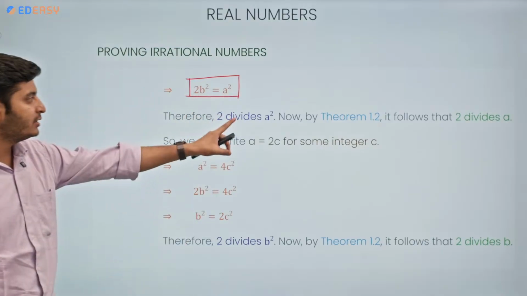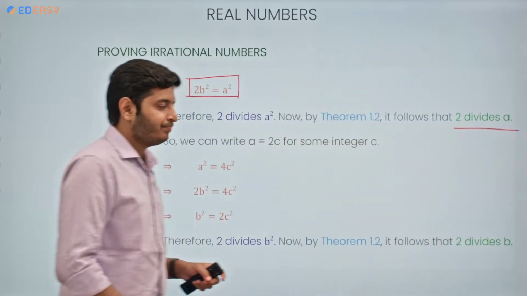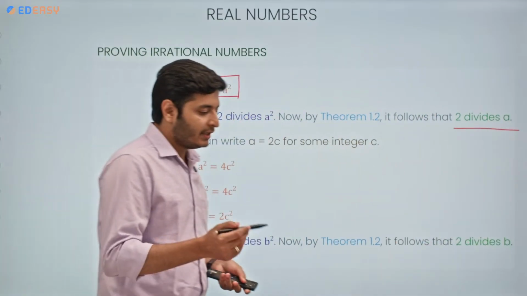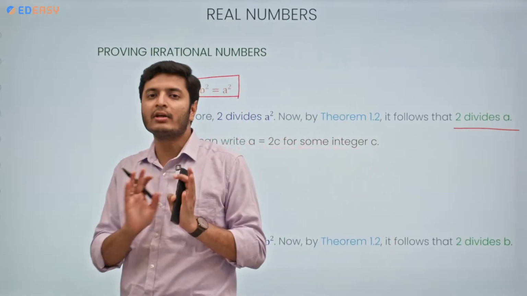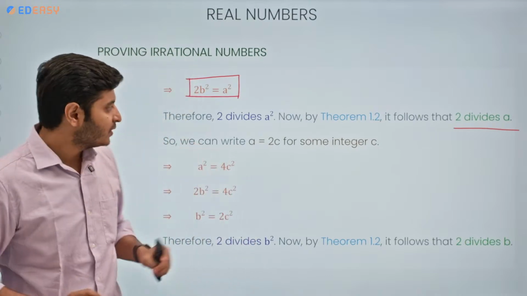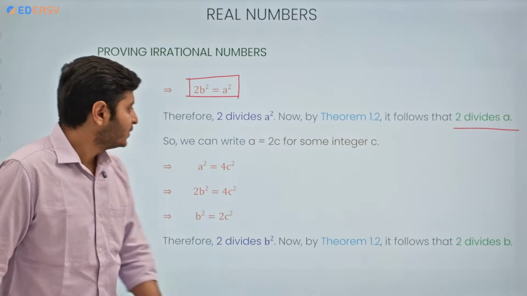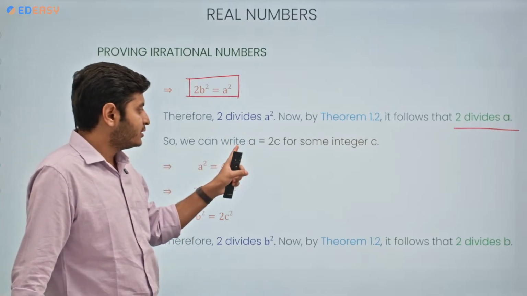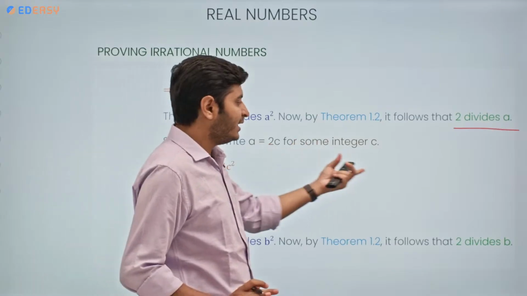So using this theorem, we conclude that 2 divides a. If 2 divides a, there must be some number that when multiplied with 2 gives us a. Suppose that number is the integer c. So we can rewrite this as a is equal to 2 into c. c can be any integer.